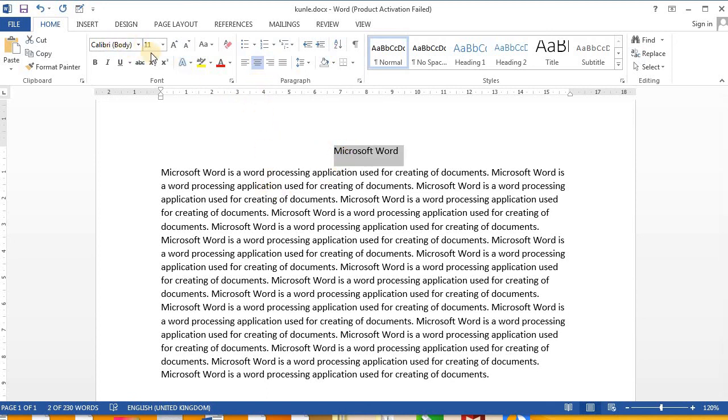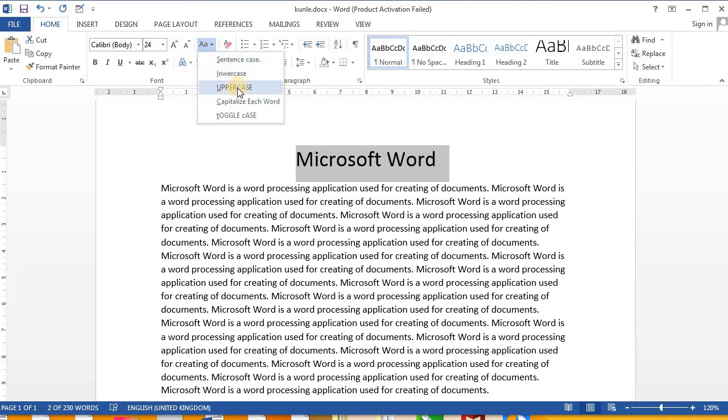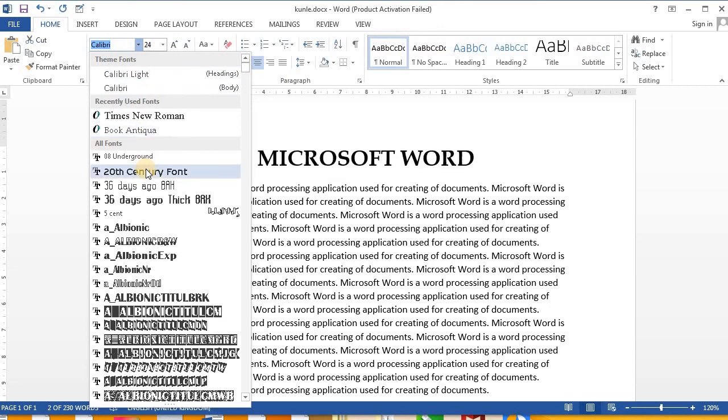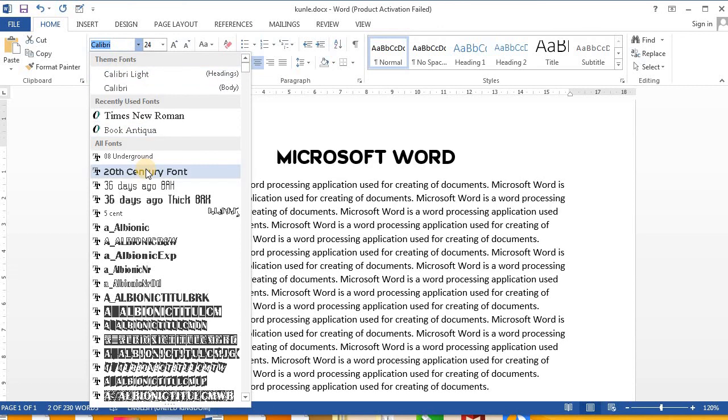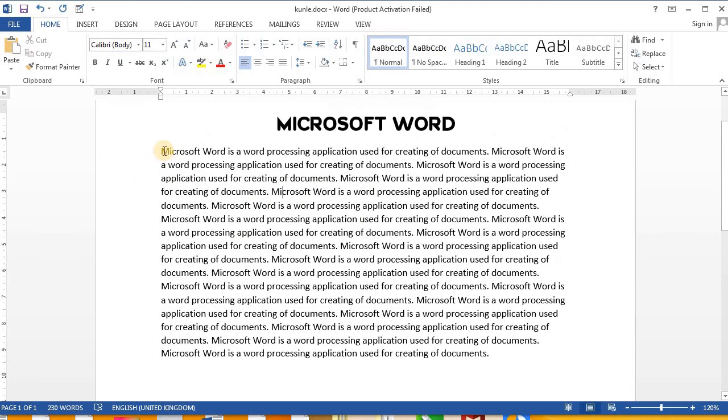Now let me change the font. I do that by coming here, the font size actually, and yes, this is 24. Then maybe I want it uppercase. I come here and I click uppercase. It's bigger. I can make it bold by clicking. It's bold. I can change the font face by coming here. Actually, this is Calibri. I click and let me go for my favorite font. Okay, I think this is good.